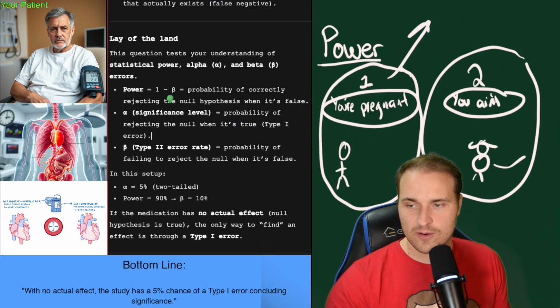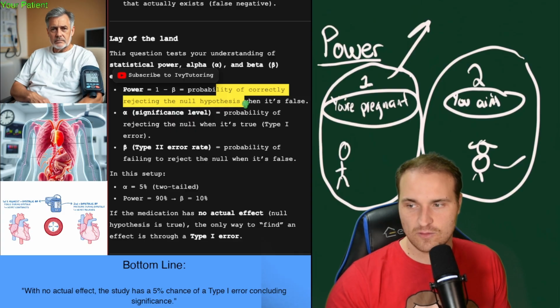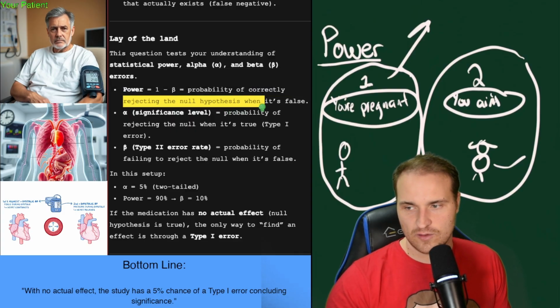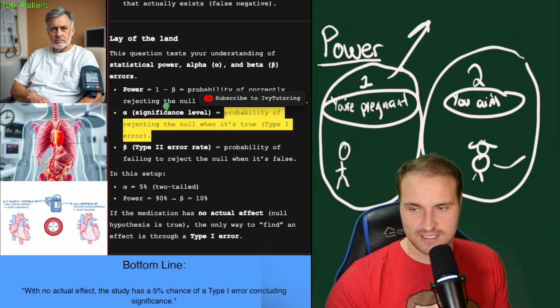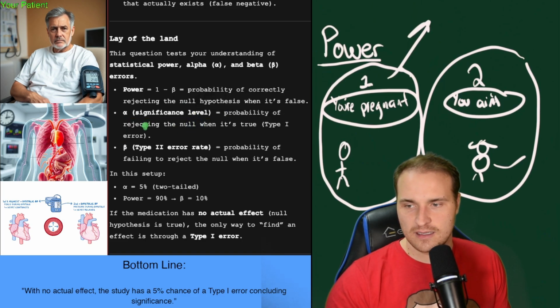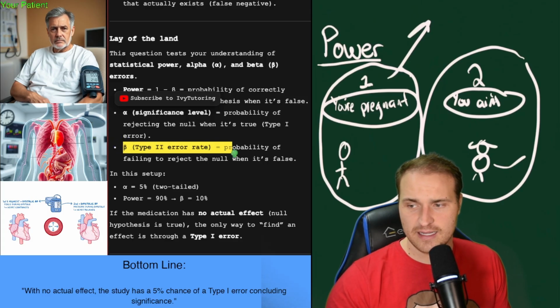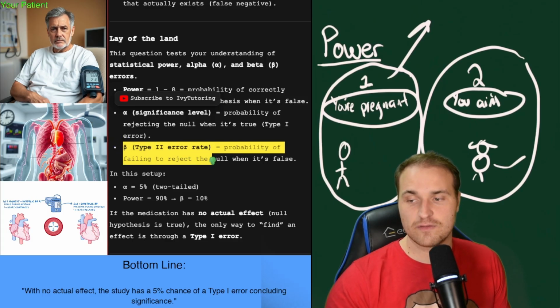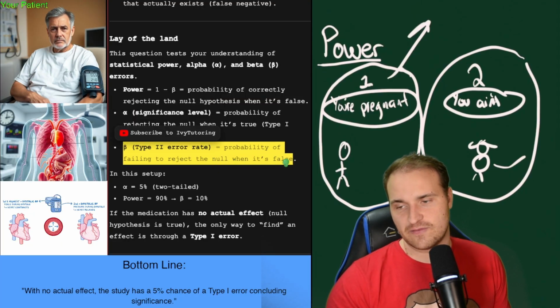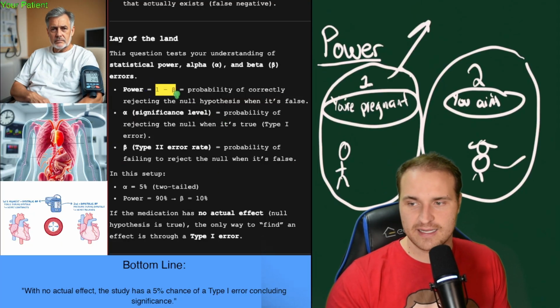All right, so power is 1 minus beta, and that's the probability of correctly rejecting the null hypothesis when it's false. The alpha, or the significance level, is the probability of rejecting the null when it's true. So alpha is the probability of a type 1 error, and your beta is the probability of failing to reject the null when it's false. And the power is 1 minus the beta.